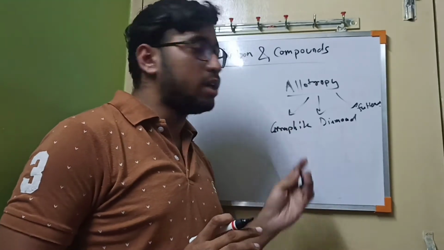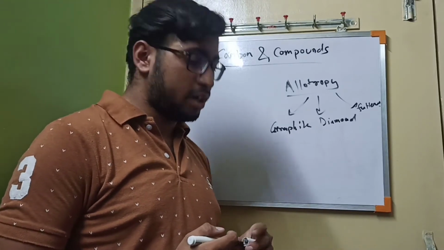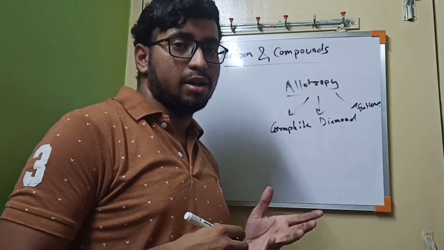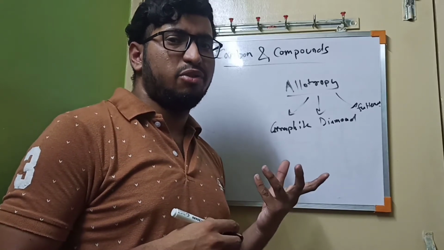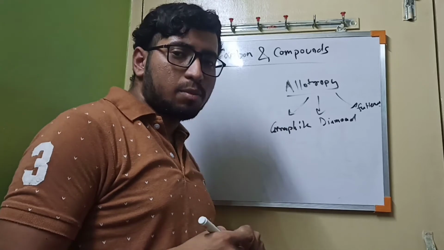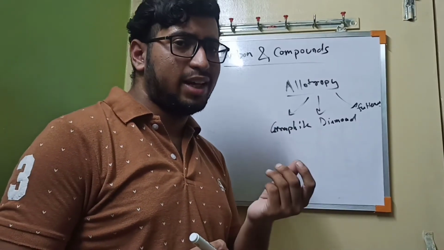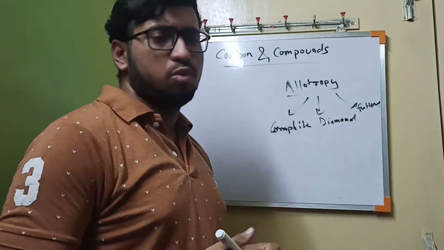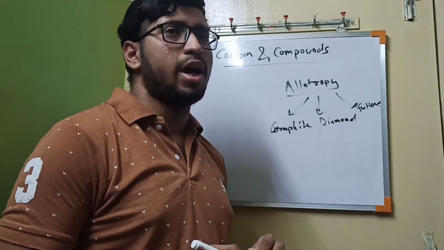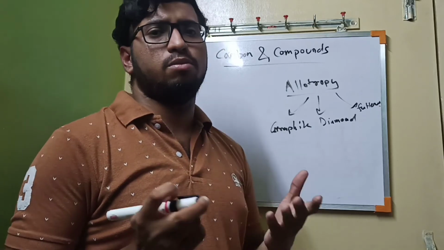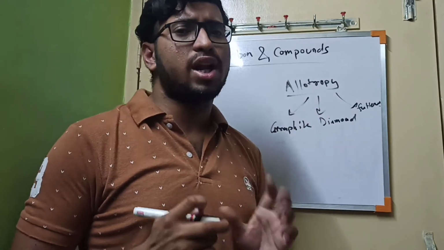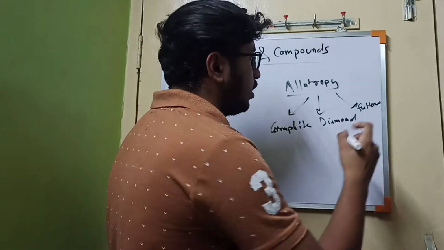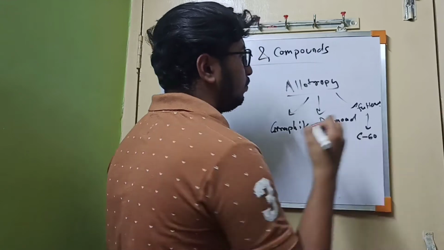But what is the basic difference? We have seen versatile properties. For diamond, we can find it is a hard element, it is a shining element, and it is very reflective. But in case of graphite, it is thick and a very weak element. We can break graphite easily. And for fullerene, we have not seen it, but if you find any structure of fullerene, you will find that it is a football-like structure, basically made up of 60 carbon. So we can give another name, C60.